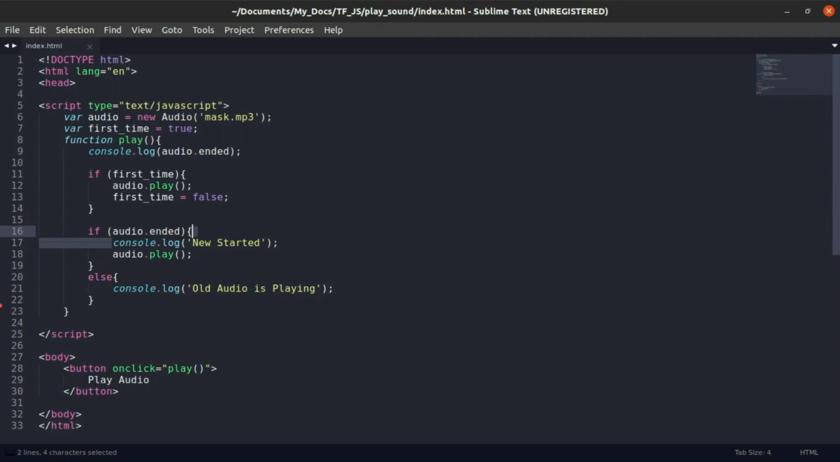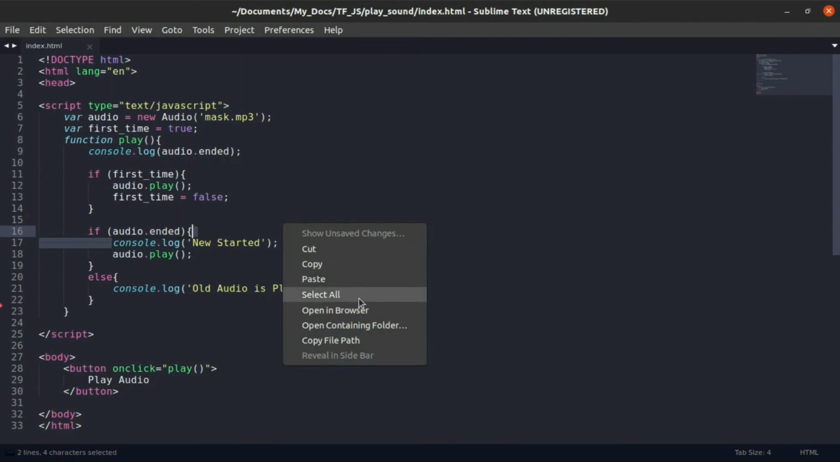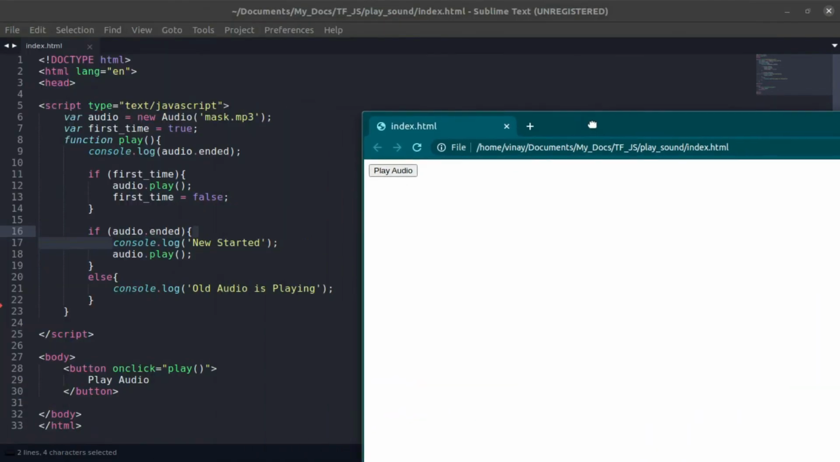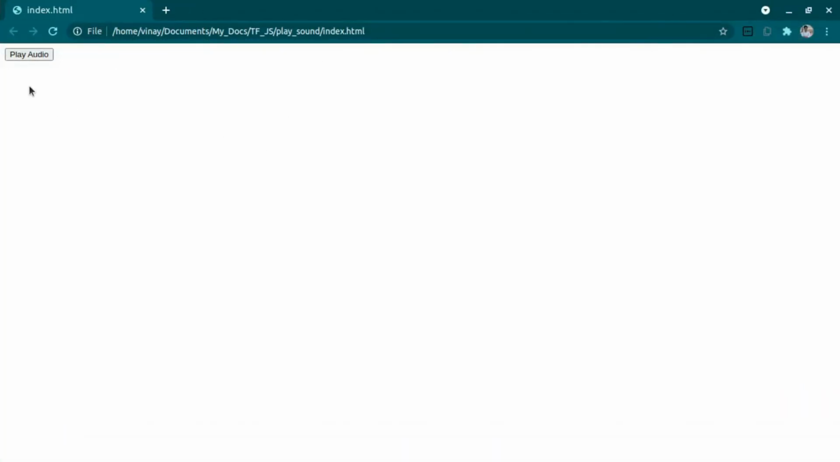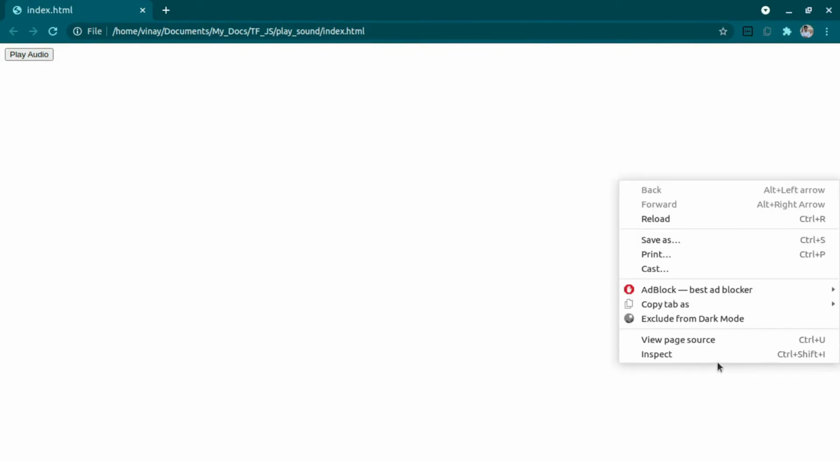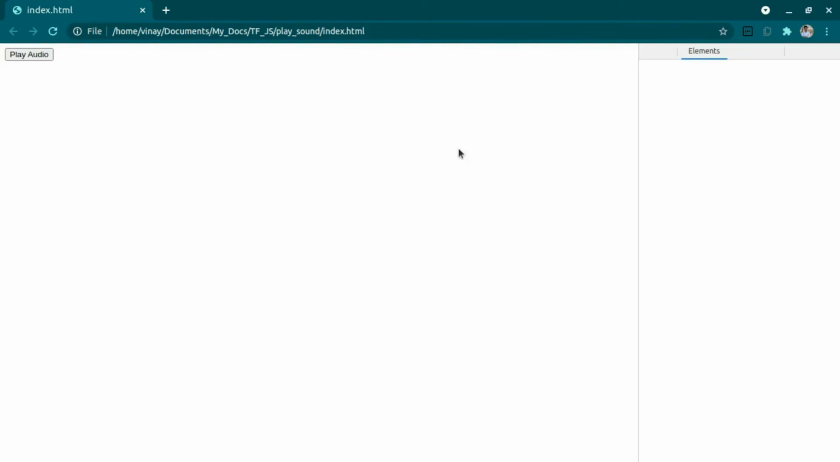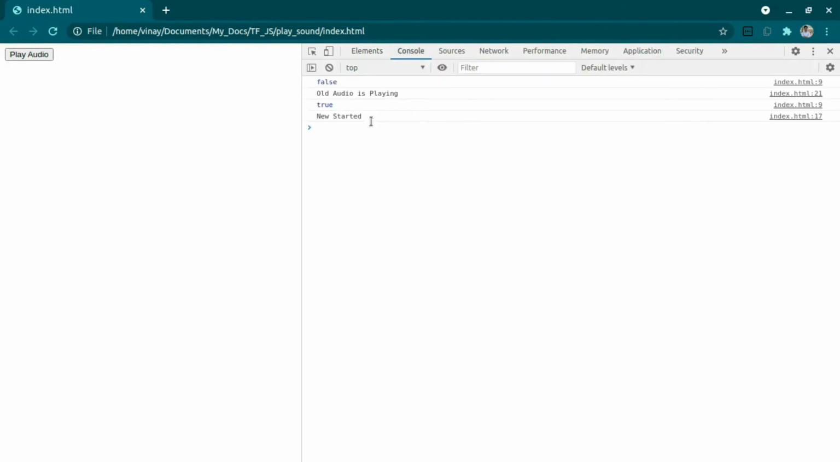So let's see the demo of it. I will do open in browser. So it's here. Play audio. Mask alert. It's working perfectly fine. And let's open the console also. In the console we can see the logs. So yeah, I will refresh it. So now it is there.